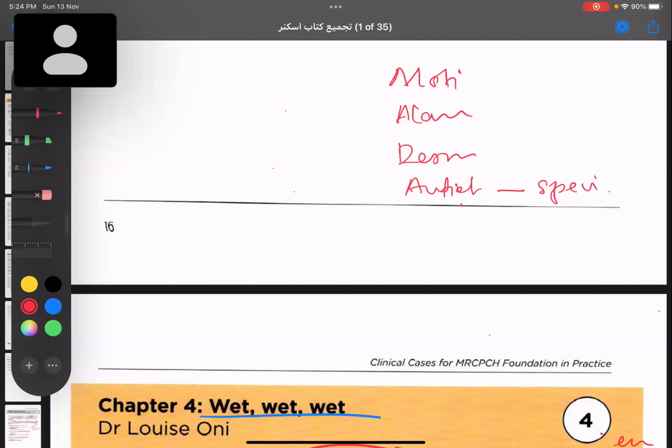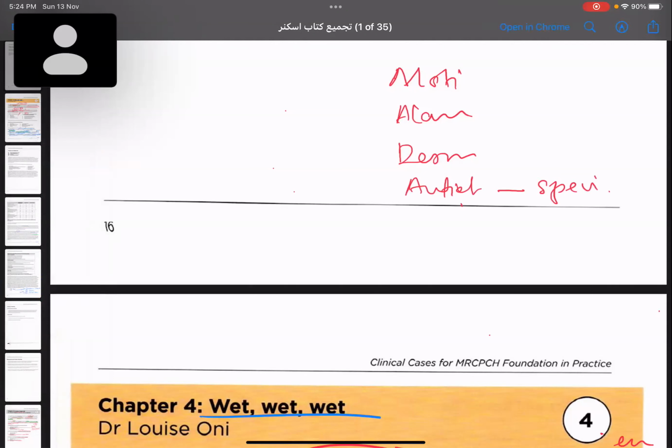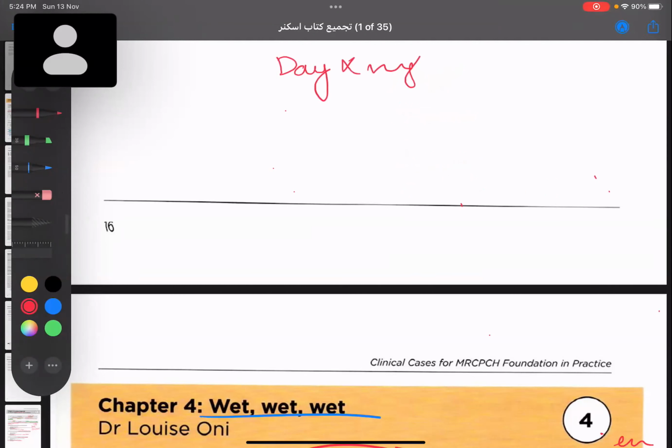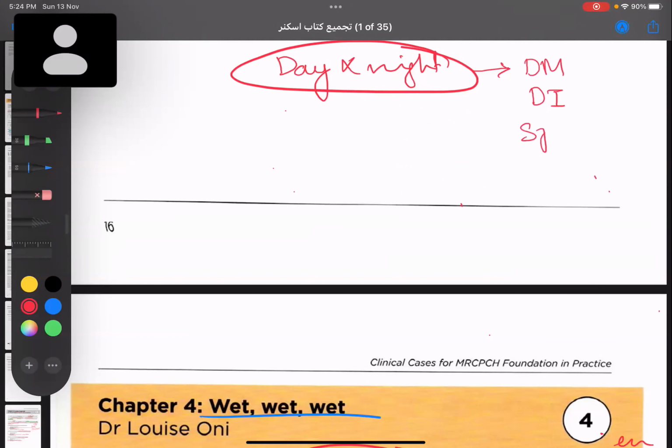Okay, now this is about nocturnal enuresis. What about day and night enuresis? Whenever there is day and night enuresis, the symptoms are present in the day as well as night. You have to exclude certain things. What are the things you have to exclude? You have to exclude diabetes mellitus, diabetes insipidus, any kind of spinal tumors, duplex kidney or ectopic ureter. Okay.